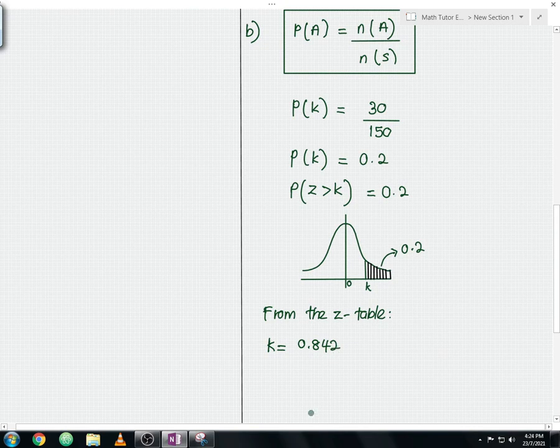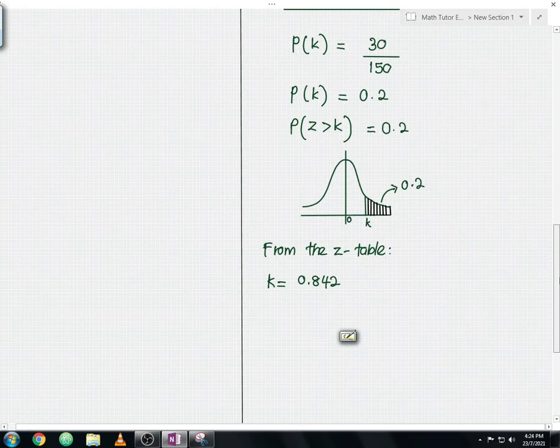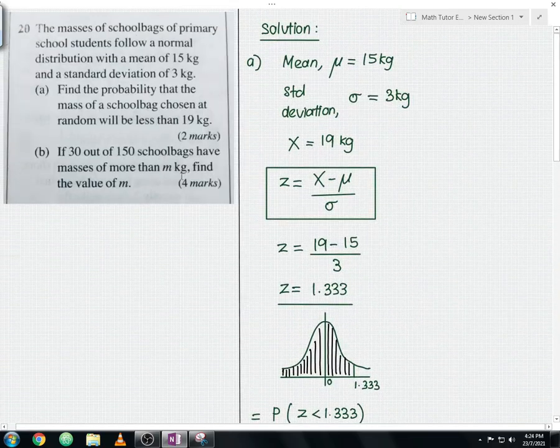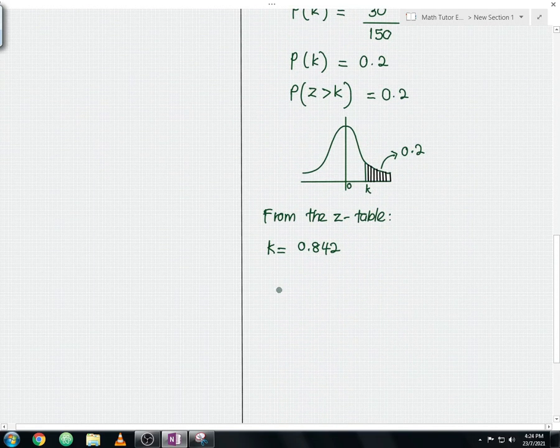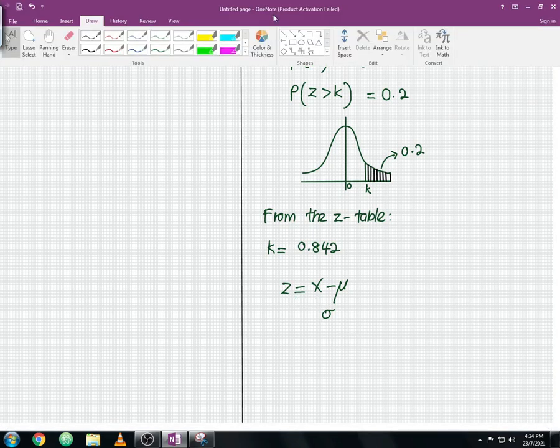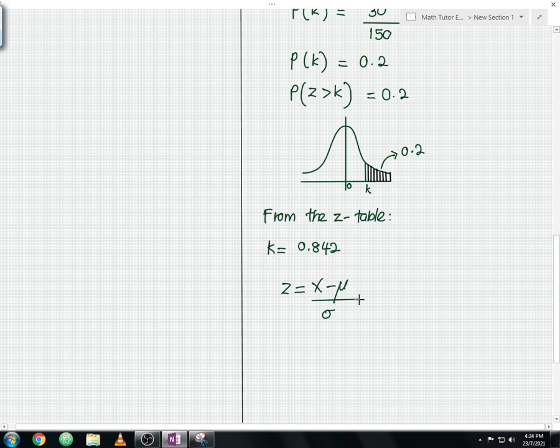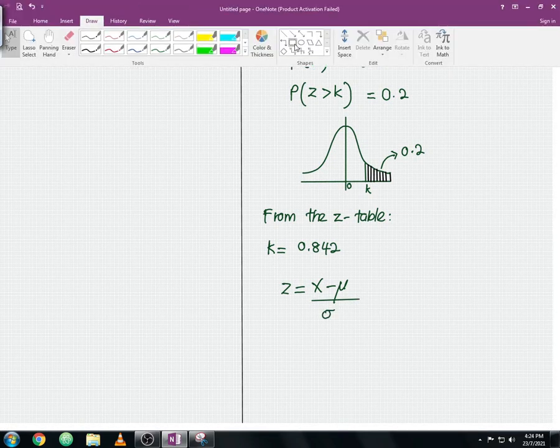But this is not the final answer, guys. We only found the Z score, but we need to find the final X value. In this case, the X value is in terms of kg. So let us calculate the X value. Since they ask us to find the X value in terms of the m variable here, we just follow the question. We use the formula Z equals X minus mu divided by sigma. The reason why I'm writing this formula many times is so that you will remember, guys. Let me box this.